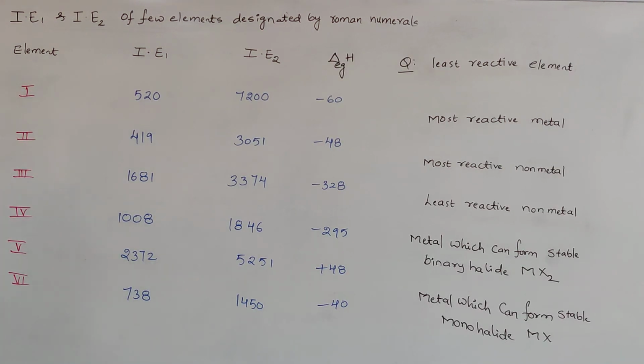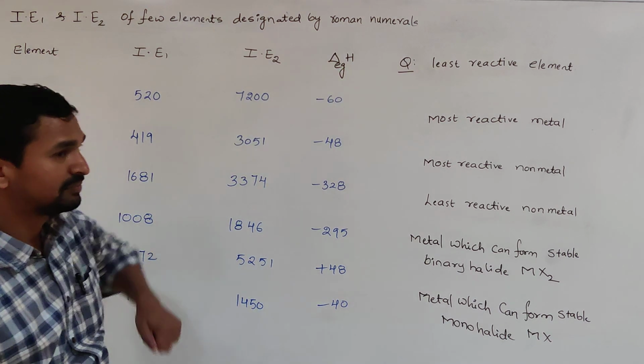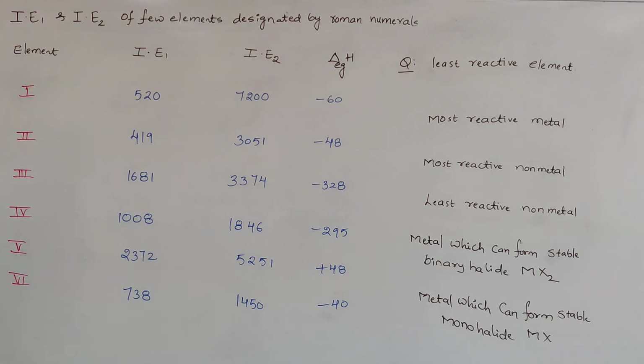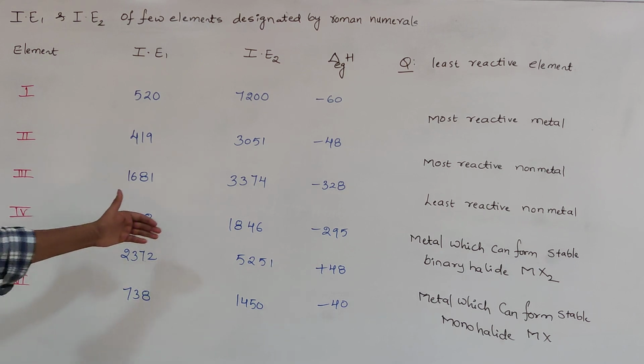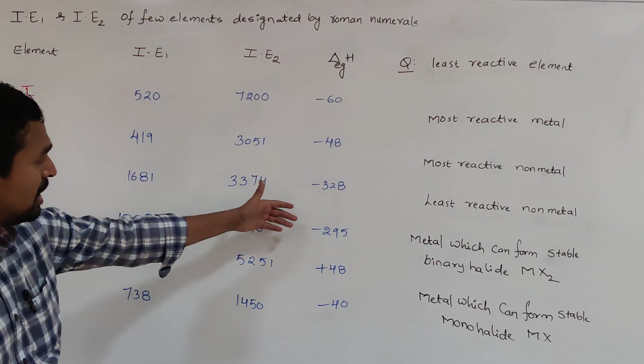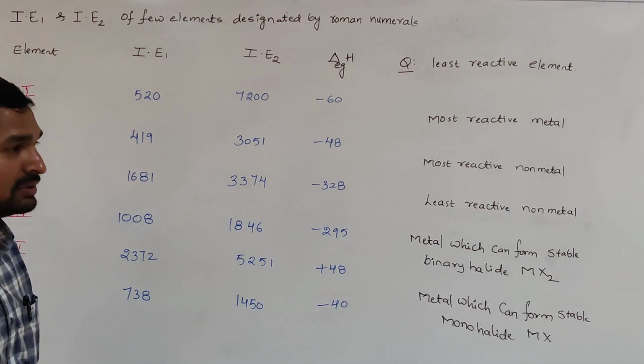So now, in the second question, the first ionization enthalpy and second ionization enthalpy values of a few elements designated by Roman numerals, with electron gain enthalpy values, are also given in this question. So there are 6 elements. Their first ionization enthalpy value, second ionization enthalpy value and electron gain enthalpy values are given.